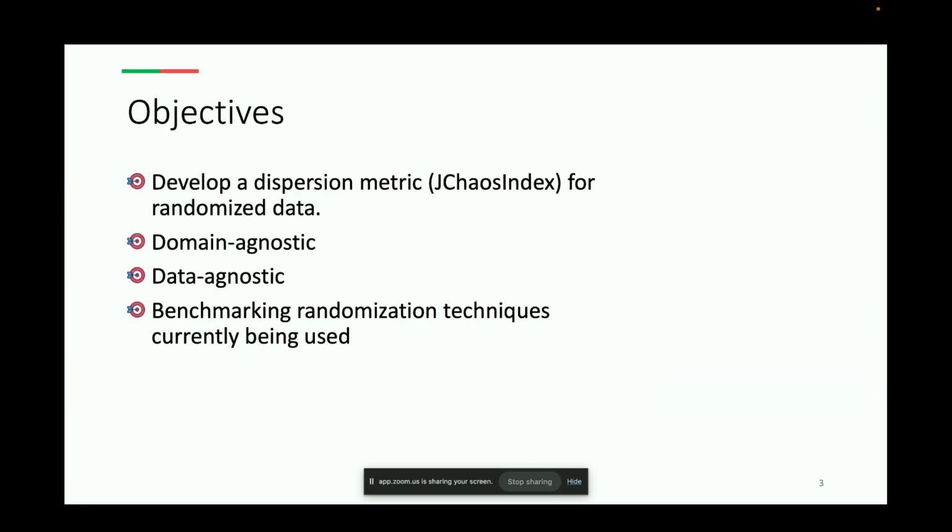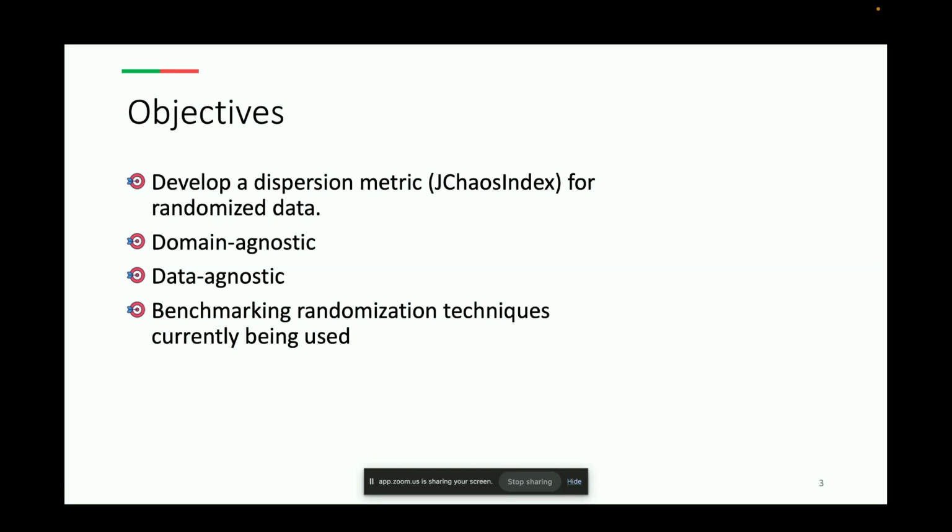So my work delves into three main objectives. Firstly, to develop a metric called JChaosIndex that can measure the dispersion in randomized data, like I mentioned. Dispersion is an important factor because it provides insights into how well the data has been mixed.